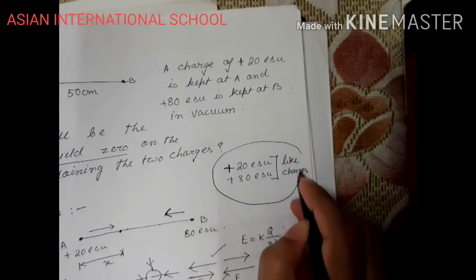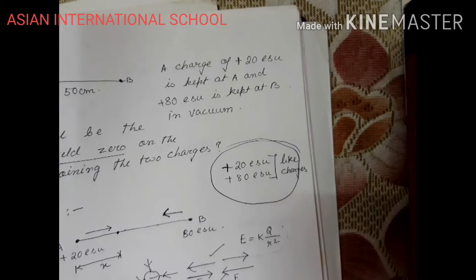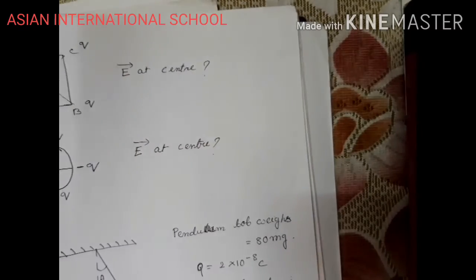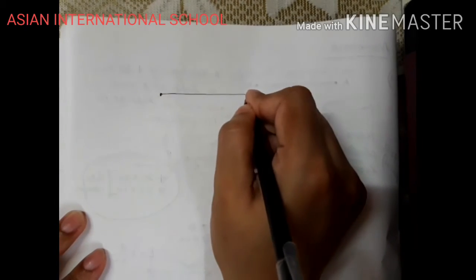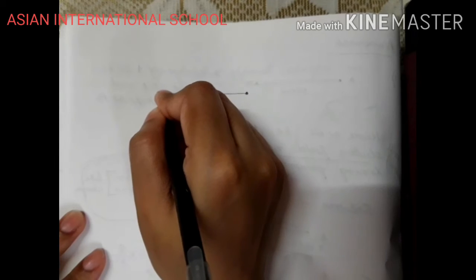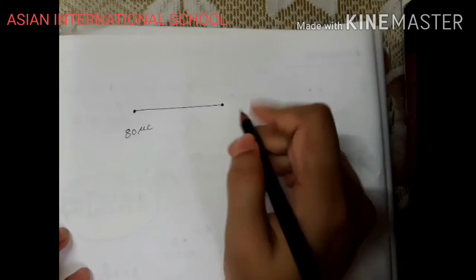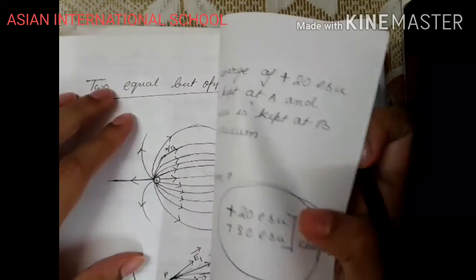Okay. Now this is the case where I have considered both the charges of the same polarity, like charges. Now if I consider one charge is positive and the other charge is negative. Suppose I take it here: one charge is positive, 80 microcoulomb, another charge is, was it 80 microcoulomb?